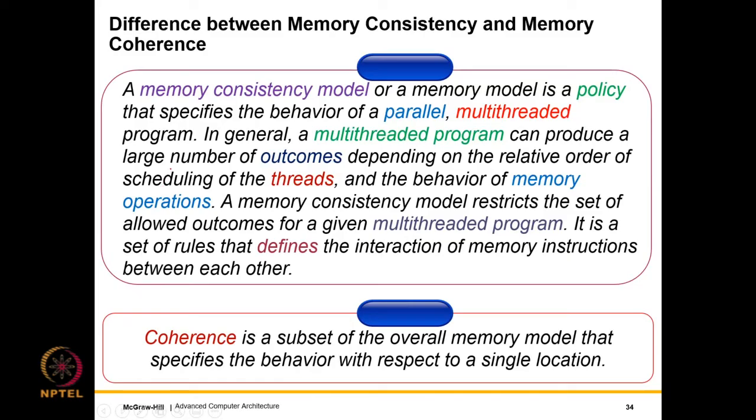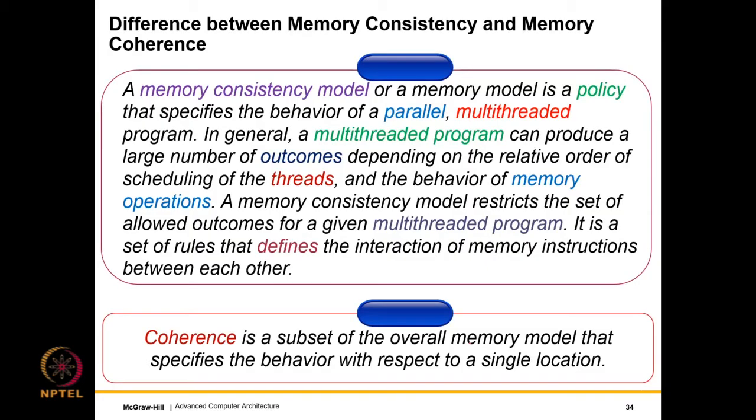So the nutshell of this huge definition basically is that a memory model or a memory consistency model just gives a set of rules of how you determine the valid outcomes of a program. And needless to say, any program running on IBM's processors will follow IBM's memory model. Coherence is just a subset of the overall memory model that specifies the behavior with respect to a single location.